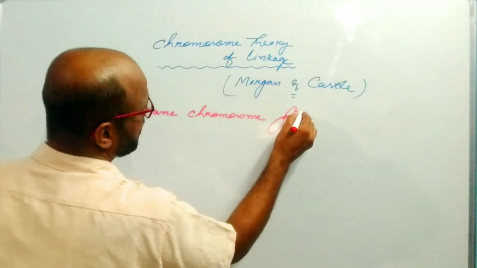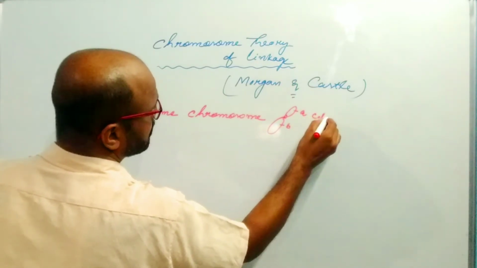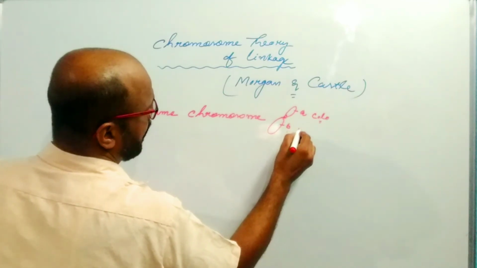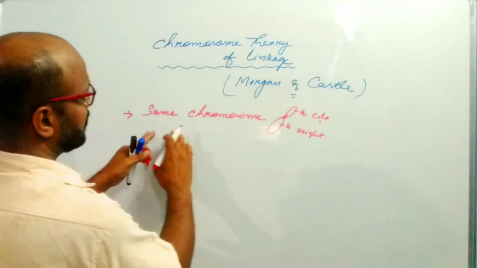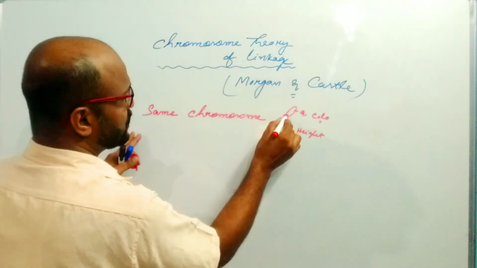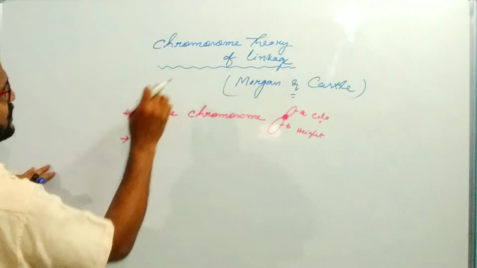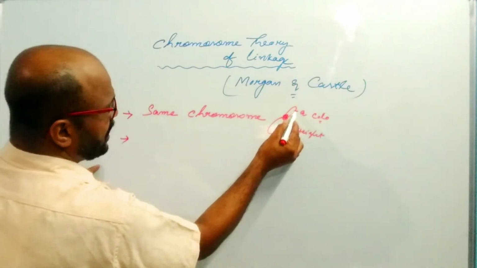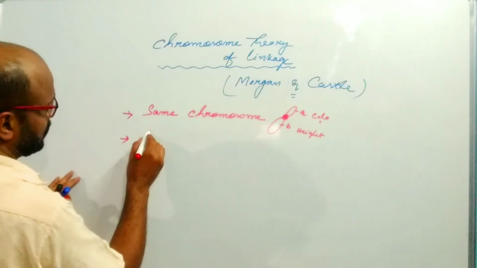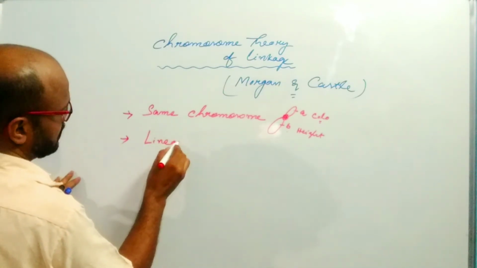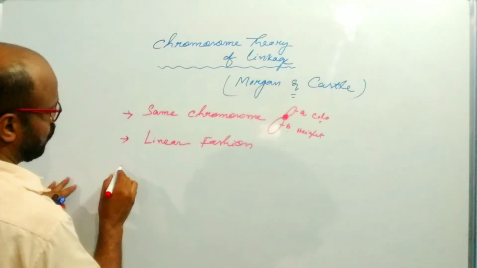Suppose here gene A is the color of flower and gene B is the height of plant. These are linked to each other, both are present on the same chromosome and they show the linked behavior. According to this theory, linked genes are present in a linear fashion on the chromosome.